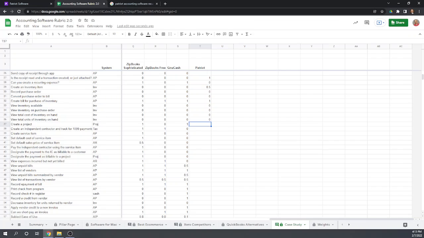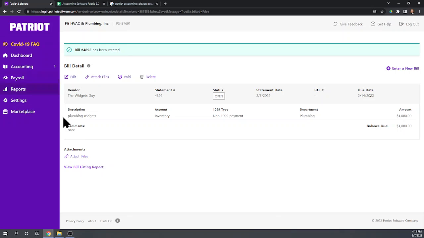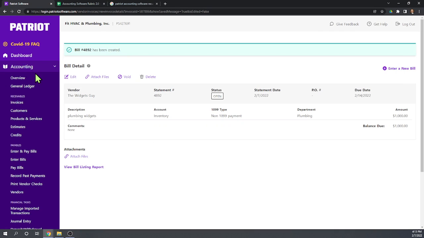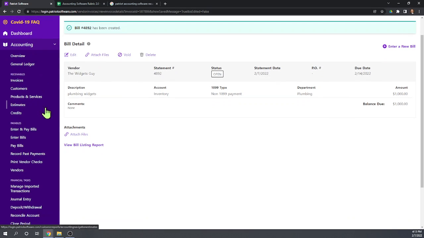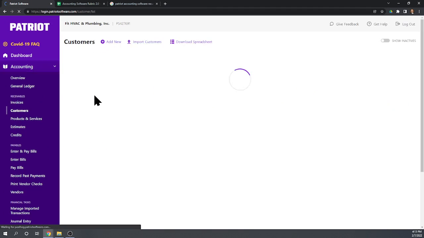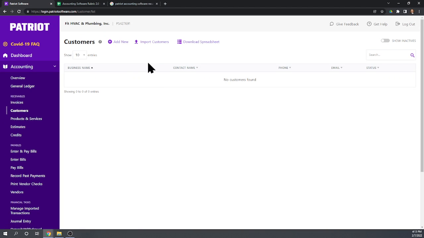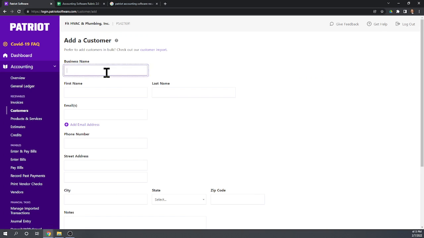Okay, moving on in our case study. So we want to record expenses for a project, a bathroom renovation for a customer, Family Bowling. So the question is, can we create job accounting in Patriot? Can we account for separate jobs? I have not seen anything like that. But let's go into customers and let's add a new customer, and that might give us a place to do jobs for that customer.